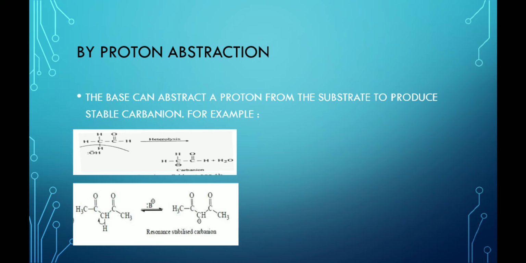For example, in the first example, acetaldehyde reacts with a base to produce carbanion. And in the second example, the reactive methylene compound reacts with a base to produce carbanion. In both these examples, the acidic hydrogen, which is adjacent to the carbonyl group, is abstracted as a proton to produce carbanion.